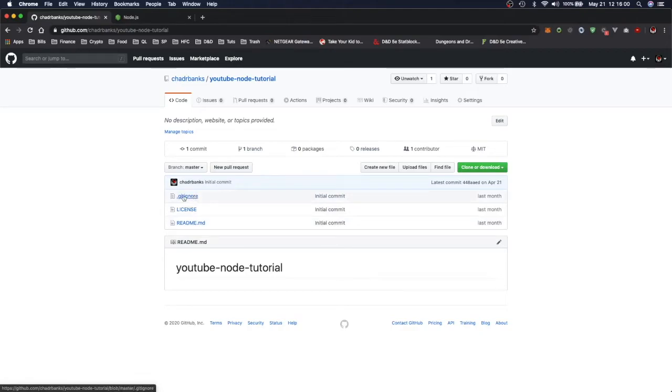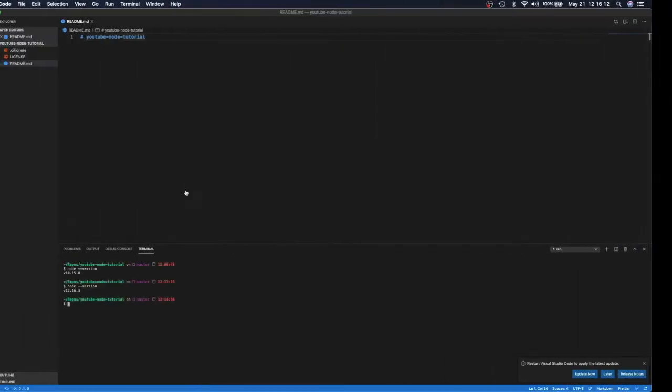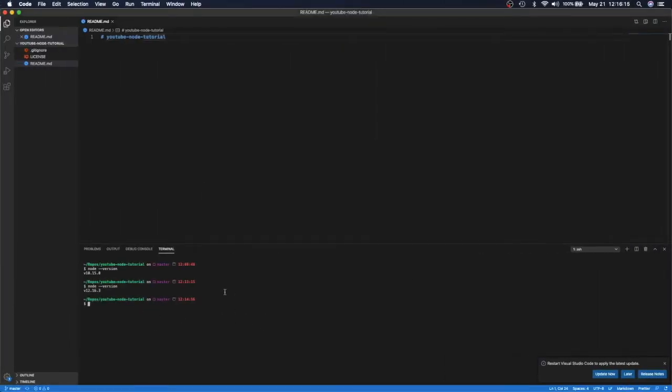But you can see basic project. I got a gitignore, a license file set to MIT license, and then a README. We'll be updating this README and filling it out as we go. But for now, step one, just cloning it down, which I already did. I cloned it here. Again, if you want to see the clone process to pull a new project down, let me know. I can do that in a separate video. Otherwise, you don't even have to do this in Git. If you're just working locally at home, you can just make files.